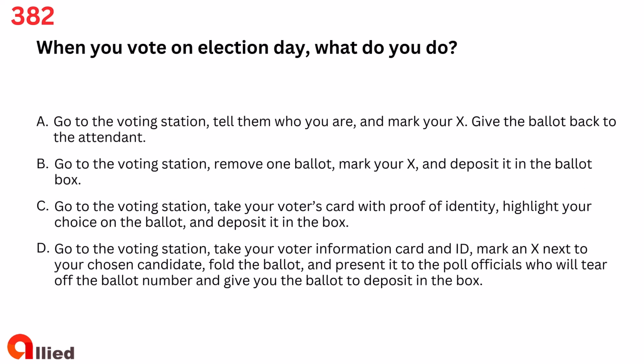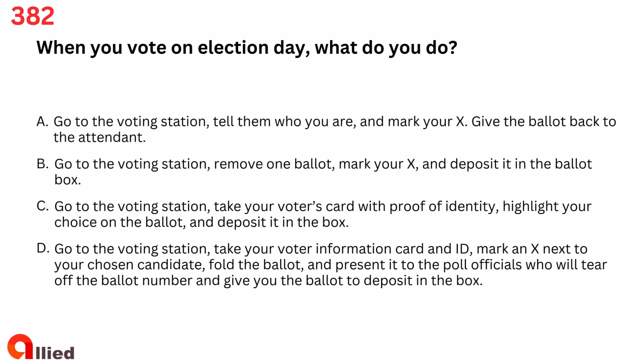Question 382. When you vote on election day, what do you do? A. Go to the voting station, tell them who you are, and mark your X. Give the ballot back to the attendant. B. Go to the voting station, remove one ballot, mark your X, and deposit it in the ballot box. C. Go to the voting station, take your voter's card with proof of identity, highlight your choice on the ballot, and deposit it in the box. D.